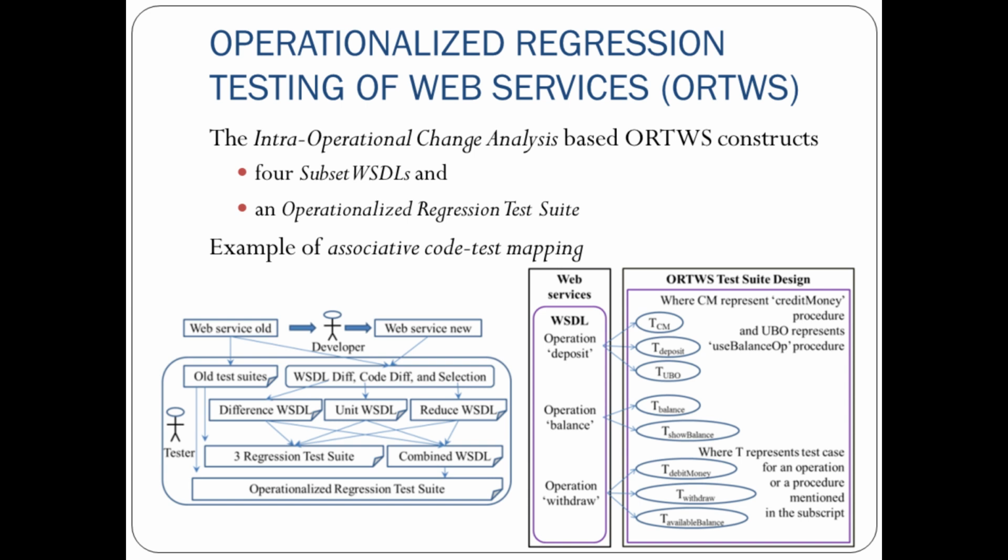It's the same thing for the banking web service that we had seen, where the deposit, balance, and other operations have many test cases. Then some of the test cases form the test suite, and a subset of those test cases could be selected with this associative code test mapping.